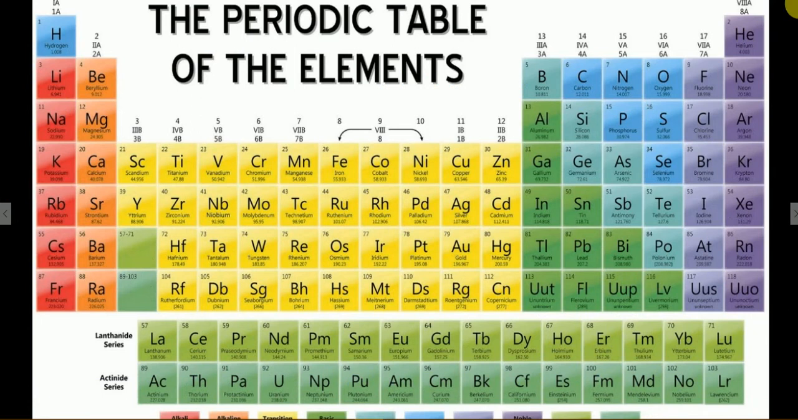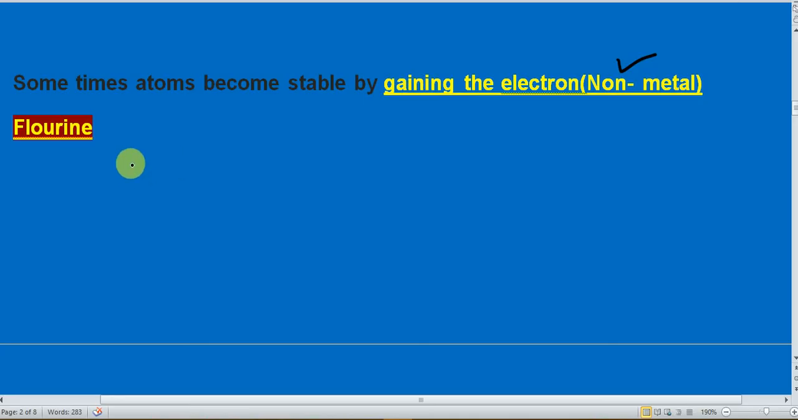This is 7th group, and in the halogen family, fluorine is present at the top in the 7th group and in the second period. Second period means there are 2 shells, and 7th group means 7 electrons would be present in the outermost shell. So in case of fluorine, there are 2 shells. In the first shell, 2 electrons, and in the second shell there are 7 electrons because fluorine belongs to 7th group.